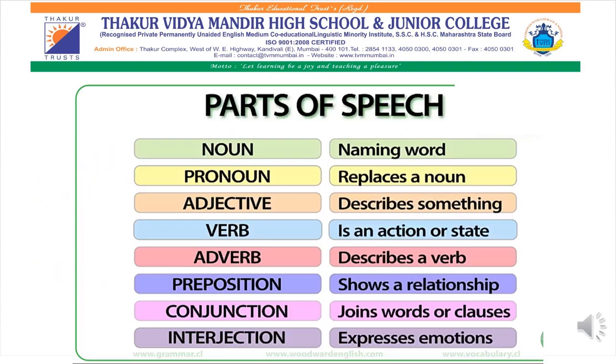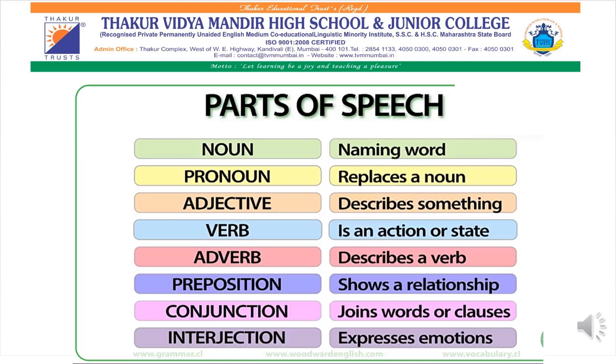I hope you all understood the relation of each part of speech with one another, how each part plays an important role. It has its own meaning, it has its own quality. Firstly, I have already told you all in the first half that there are 8 parts of speech. Don't forget: noun, pronoun, adjective, verb, adverb, preposition, conjunction, and interjection.